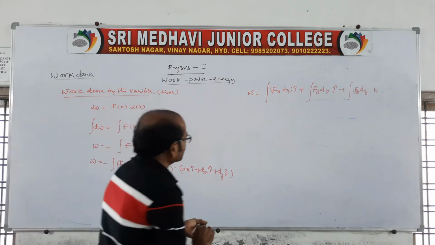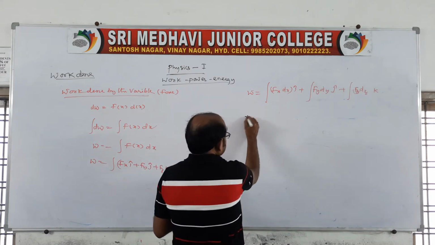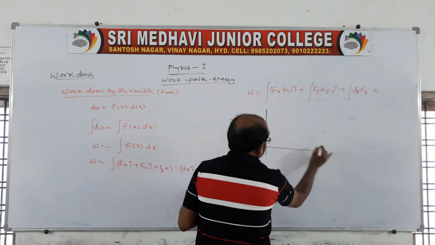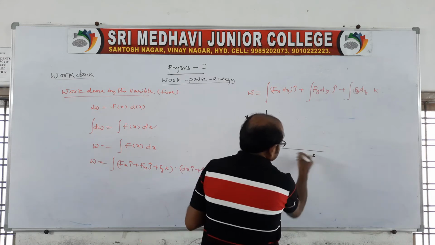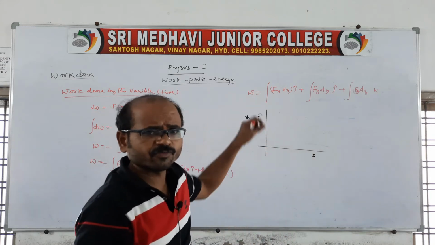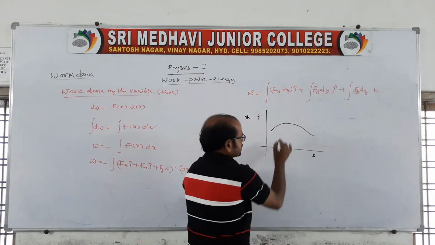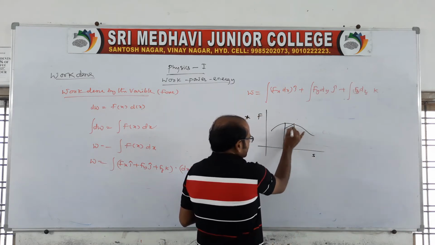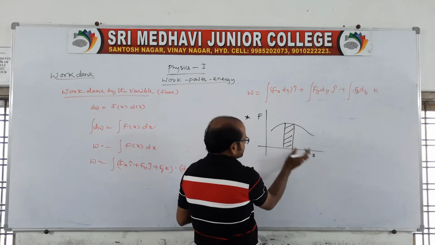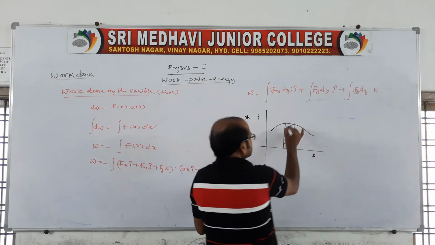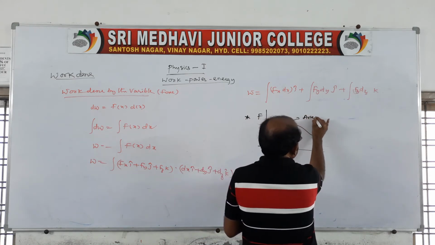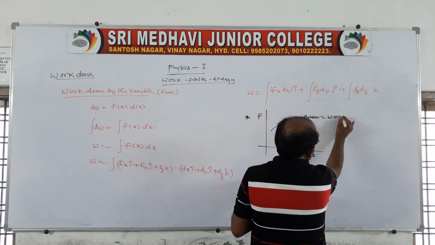Now let us come to the point. See, area under the force and displacement graph, very simple. Area under force and displacement for a variable force. You take a graph, it is not a straight graph, it may be curved like this. See, the area under the force and displacement graph is represented as work done, very simple.